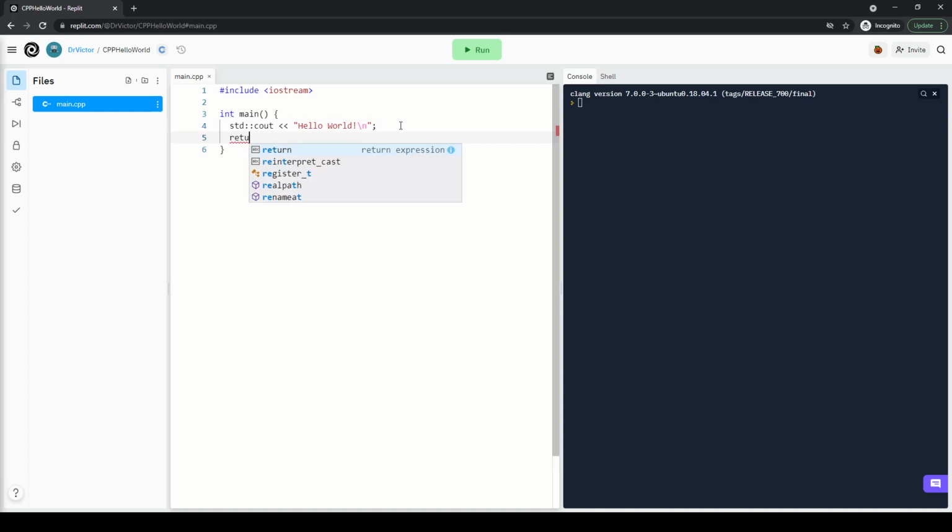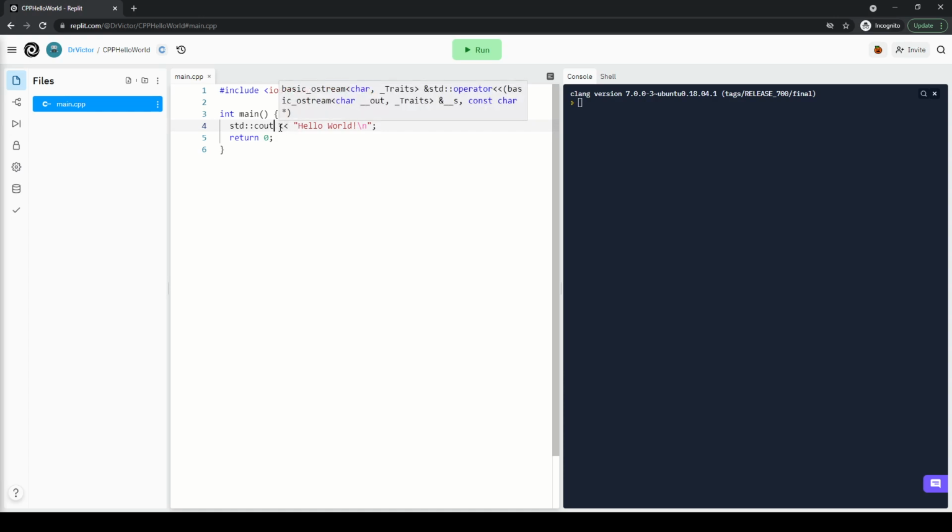Typically, we want to also do this at the end. We will have another video explaining how all these work together. But the main thing that I want to show you is that it is no longer using, say, print, but instead it is using something like std::cout, which actually stands for console out. And then you use this very interesting operator here. But the hello world phrase is the same.